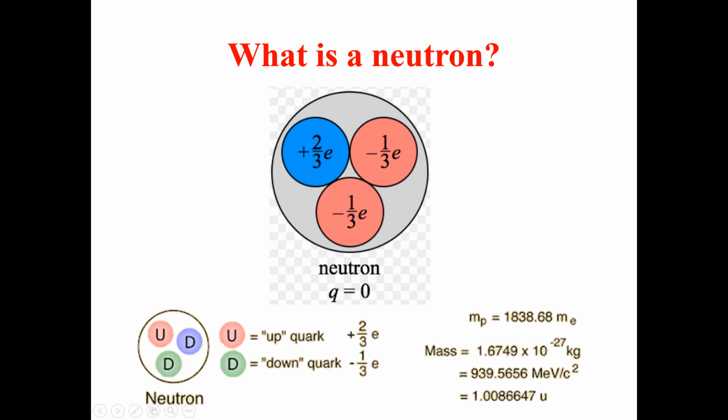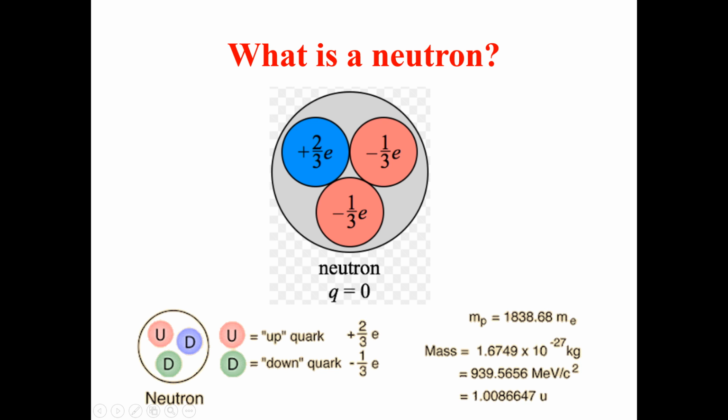Here you can see that the up quark has a charge equal to positive 2 by 3 times the charge of the electron. The down quark has a charge of minus 1 by 3 times the charge of the electron.